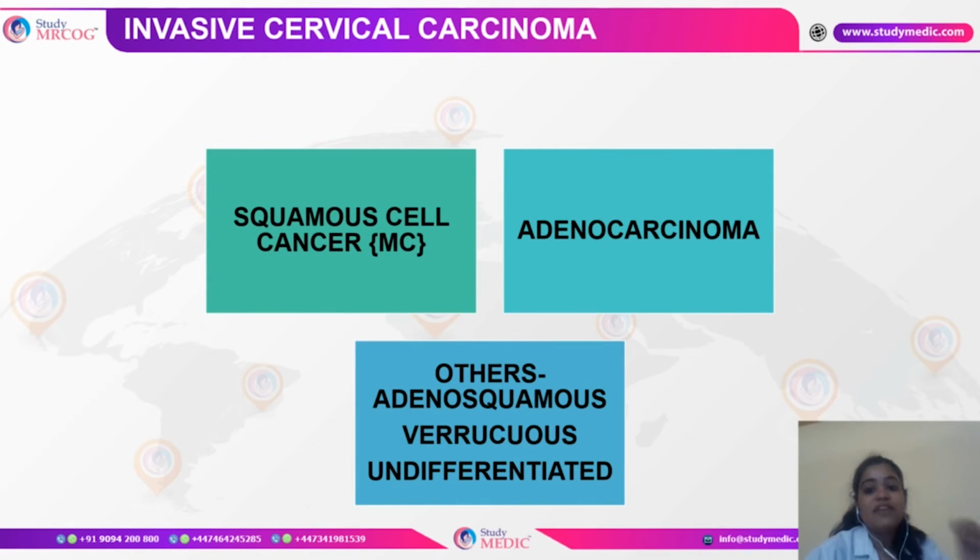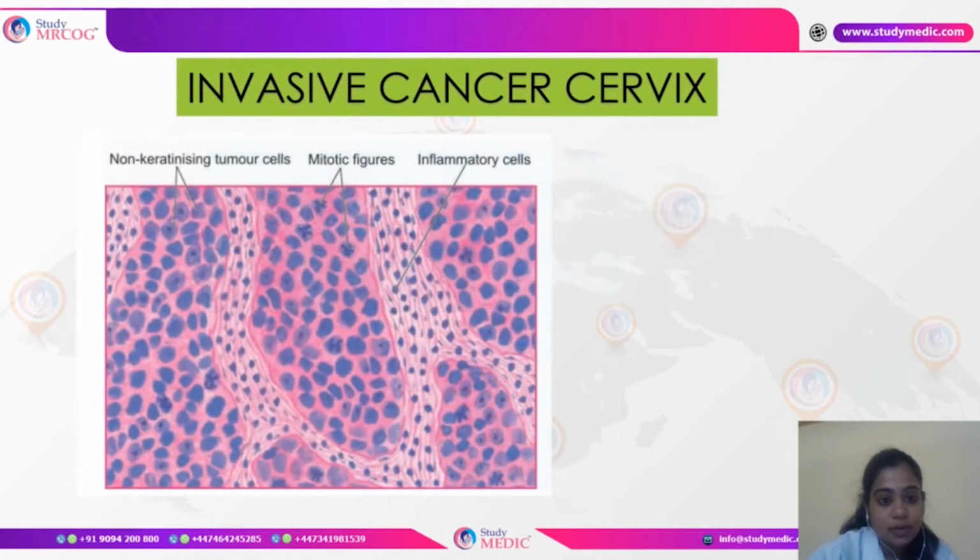So in invasive cervical carcinoma, as we've seen, the squamous cell type is the majority of cervical carcinoma, followed by adenocarcinoma, and then the other variants could be adenosquamous, verrucous, as well as undifferentiated types. So this is the histopathological examination of the invasive cervical carcinoma.